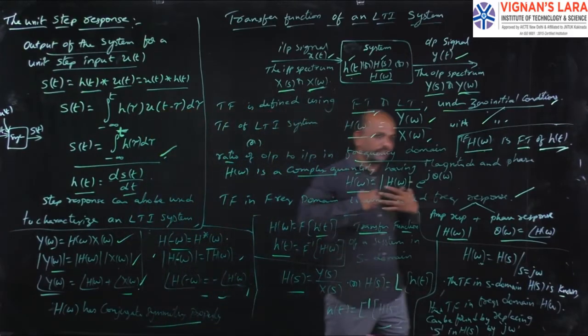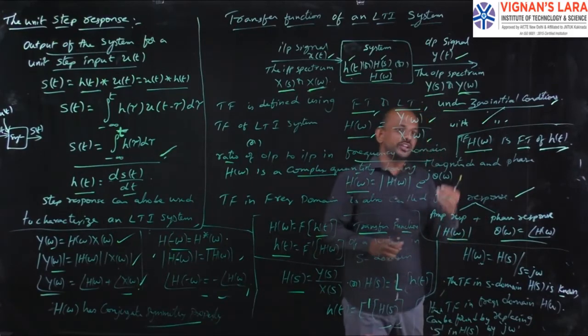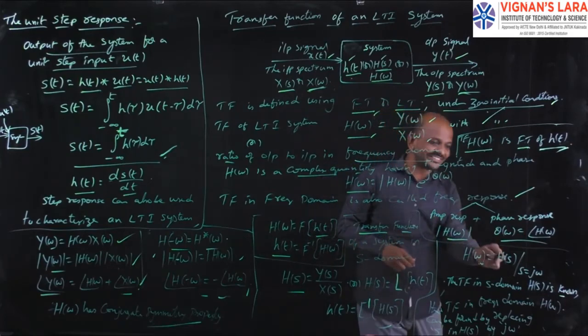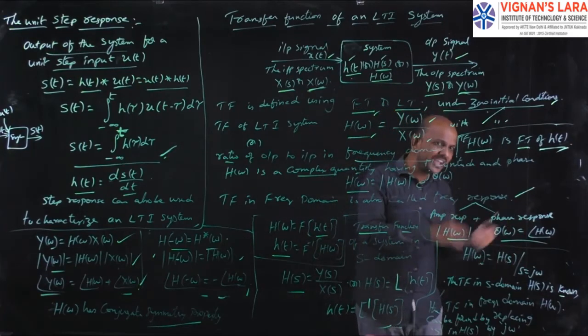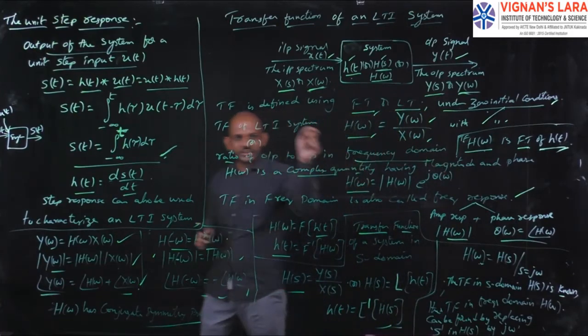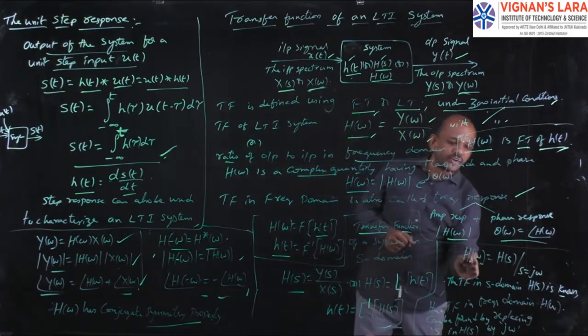Here, if I know the transfer function in S domain, H of s, I can get the transfer function in frequency domain, that is H of omega, just by replacing s in H of s by j omega. So in H of s, replace s by j omega, then I get the transfer function in frequency domain.